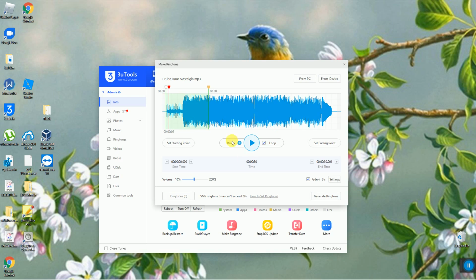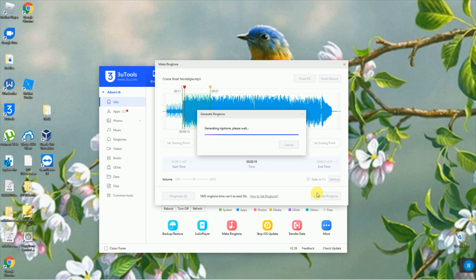And then you can select how long you want it. So I'm gonna go here around when it starts. I'll make it 30 seconds. And once I like it, you just click generate ringtone.